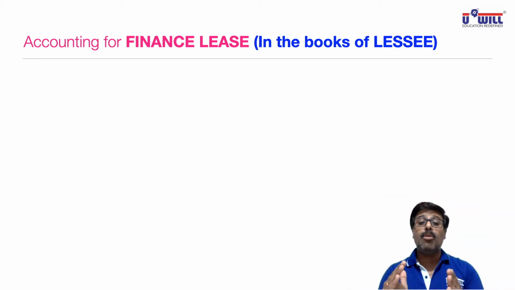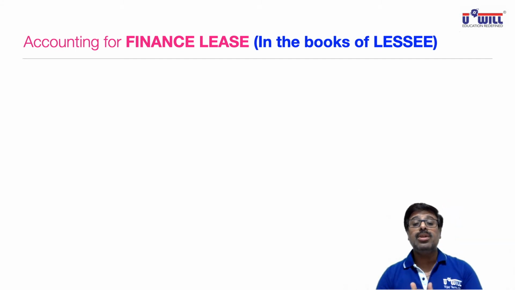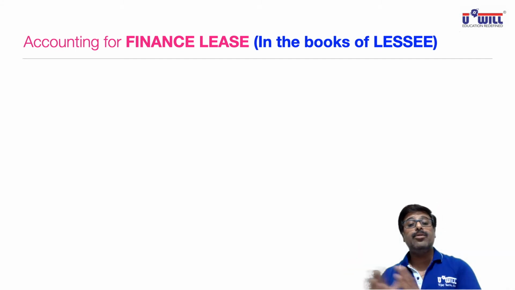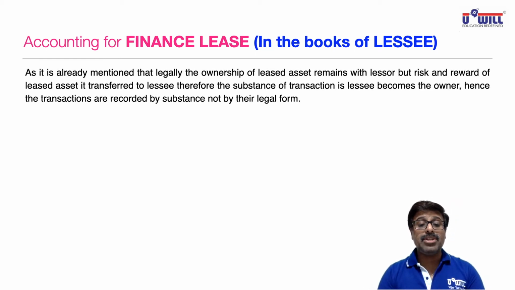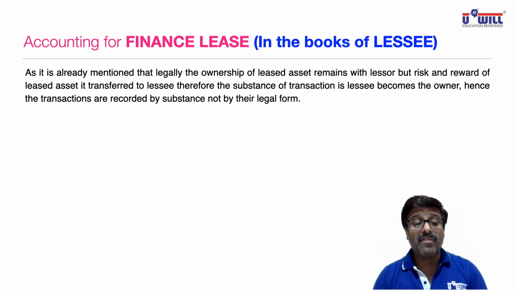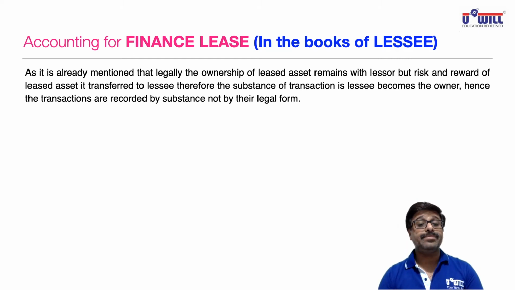So here we go by the substance, not by the form. There is an accounting standard and there is an accounting concept also, that substance is over the form. As already mentioned, legally the ownership of leased asset remains with the lessor, but risk and reward of leased asset is transferred to lessee.